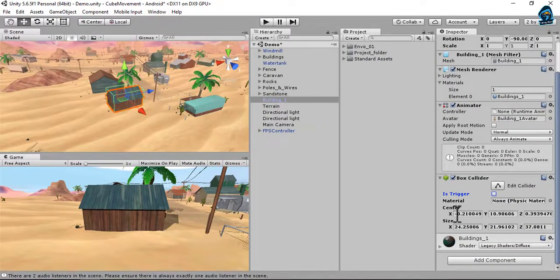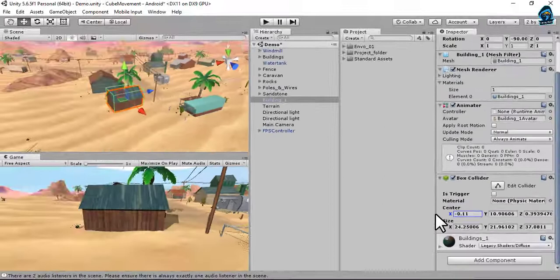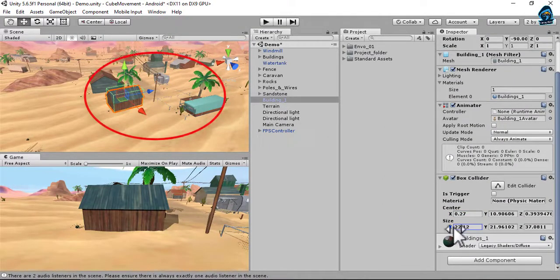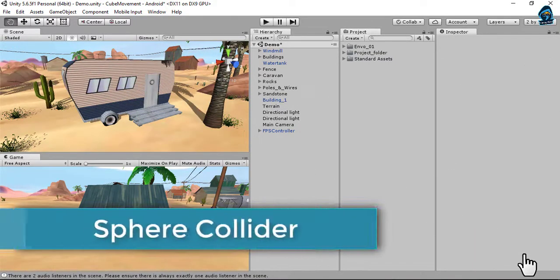You can also change the position and the movement of the collider using this box collider center and size button. Let's say using the mouse, by changing the values, its position is changing, and from this value you can also change the size of the collider. So that's it for the box collider. Now our next discussion is going to be about the sphere colliders.